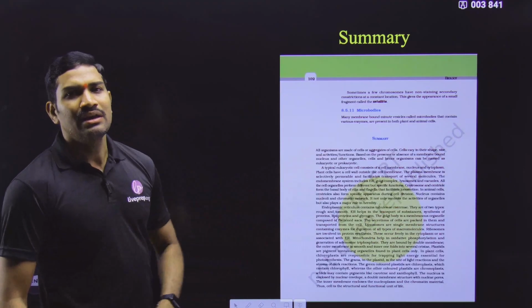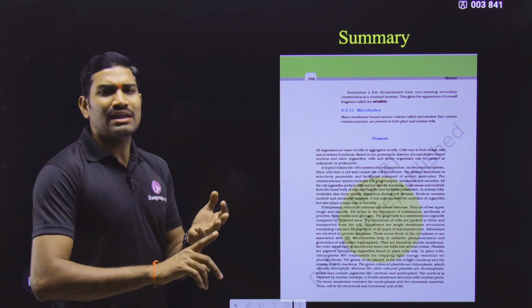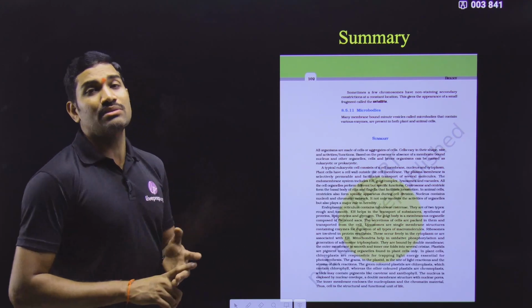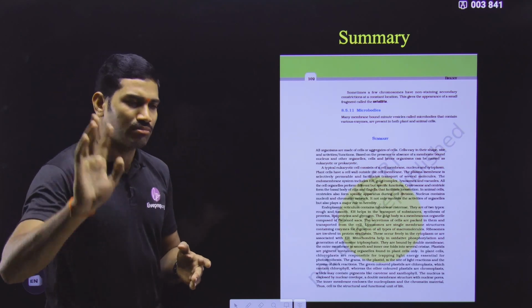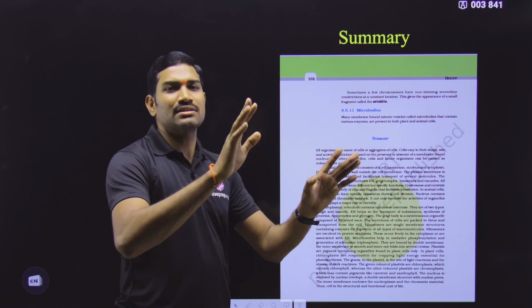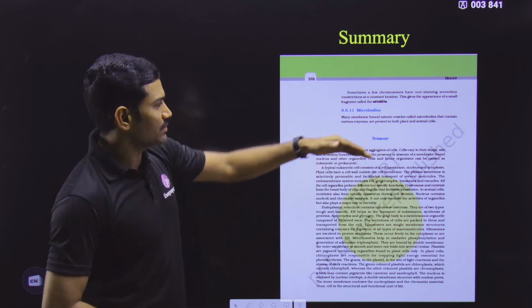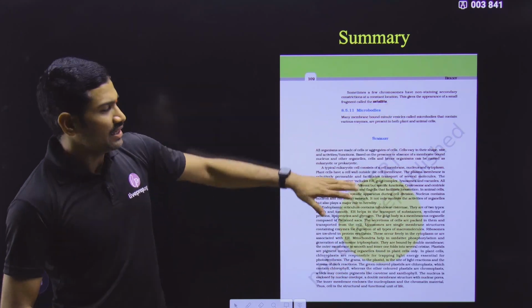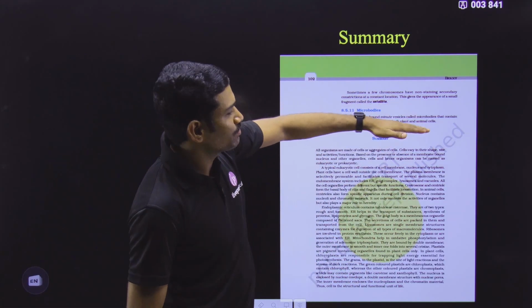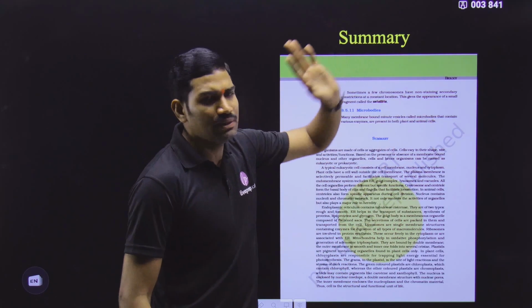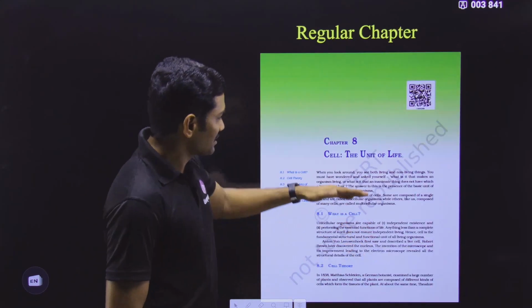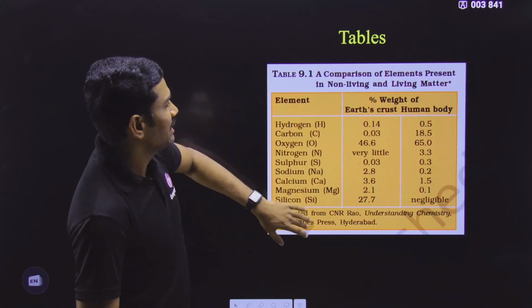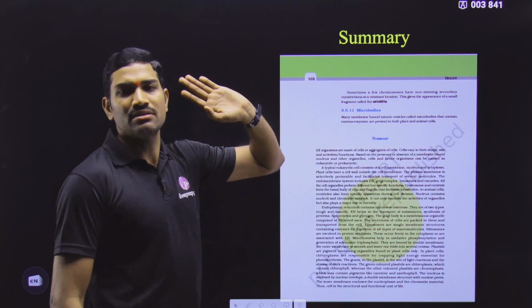In this way, if there are images, tables, or sometimes graphs, even when they give graphs, they will say it is figure so-and-so number only. So the entire content from the beginning to the end of the chapter counts. Suppose this is the end of the cell chapter. Generally students study only up to this point, because with this the content is completed. Quickly, I am telling you once again: they start the chapter from here and end the chapter here. That's it.